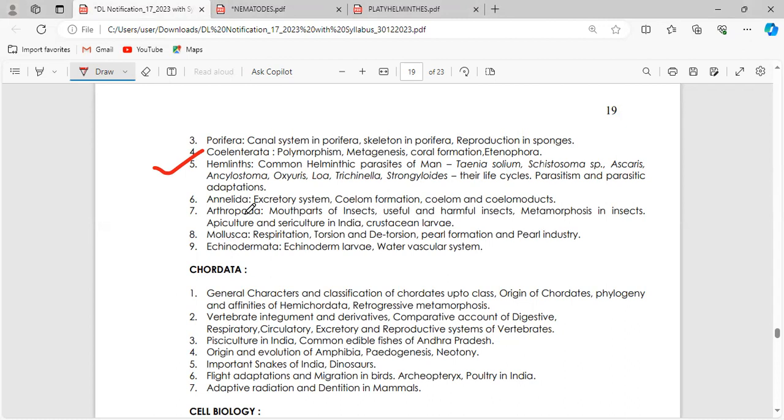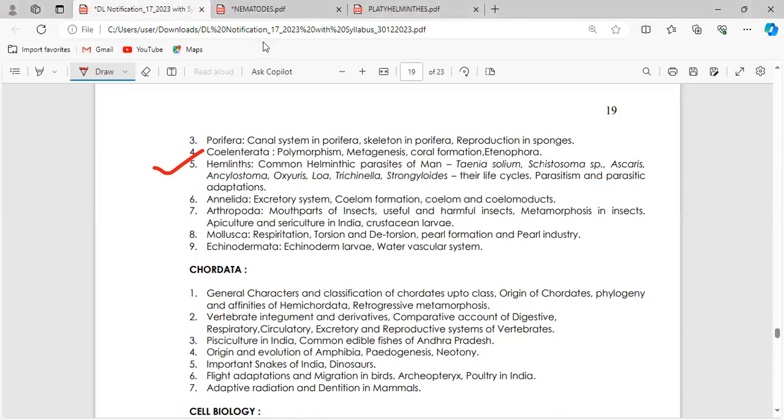And when it comes to the larval stages, which is the infective stage? Like the bladder worm in Taenia solium. The bladder worm is also called cysticercus, and this is the one that infects humans. This cysticercus is the last stage of the life cycle inside the secondary host, that is the pig. Only then it is released into the water, and using this stage it reaches man. So you have to remember the stage which passes from the secondary host to the primary host, which is the infective stage.